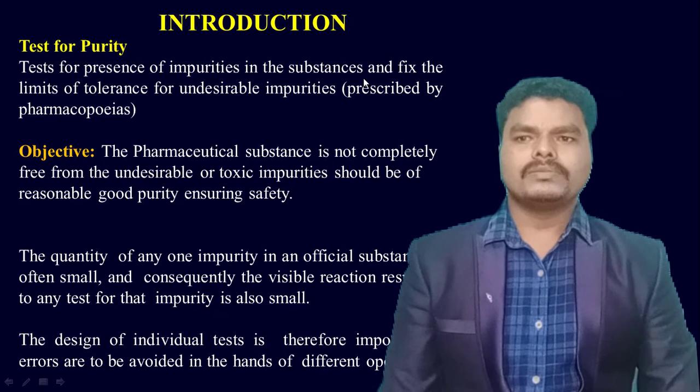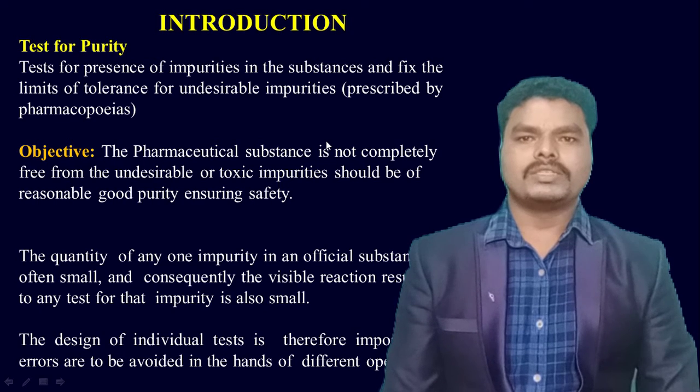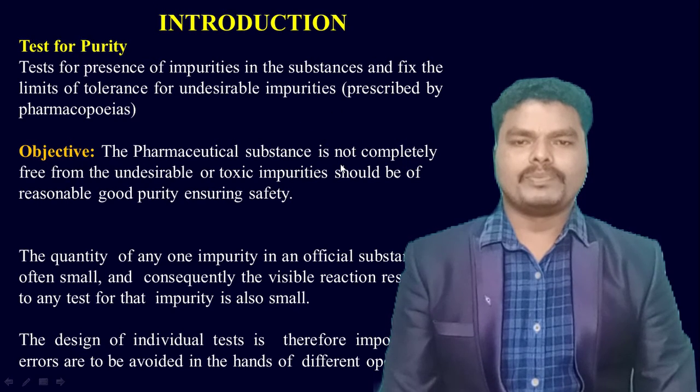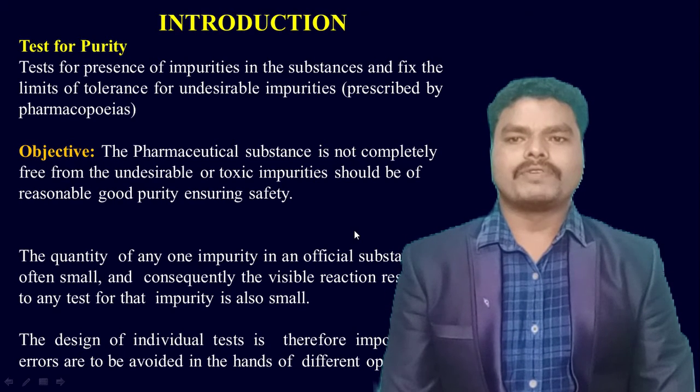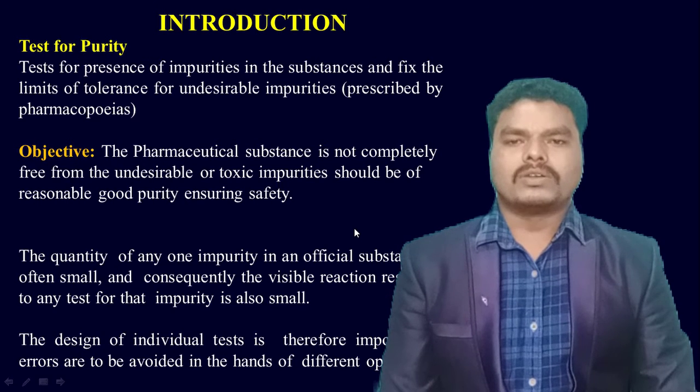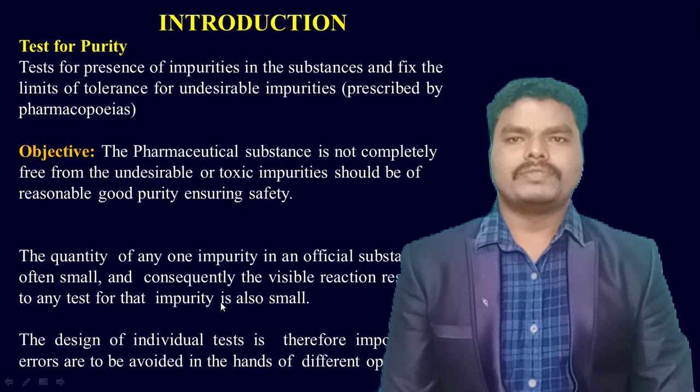Coming to the introduction, the test for purity includes tests which are used to determine the impurities in substances, and they can be used to fix the limits of tolerance for undesirable impurities according to the pharmacopoeias. As we know, pharmaceutical substances are not completely free from undesirable or toxic impurities, so these tests are included to provide reasonable purity of the substances, ensuring safety.